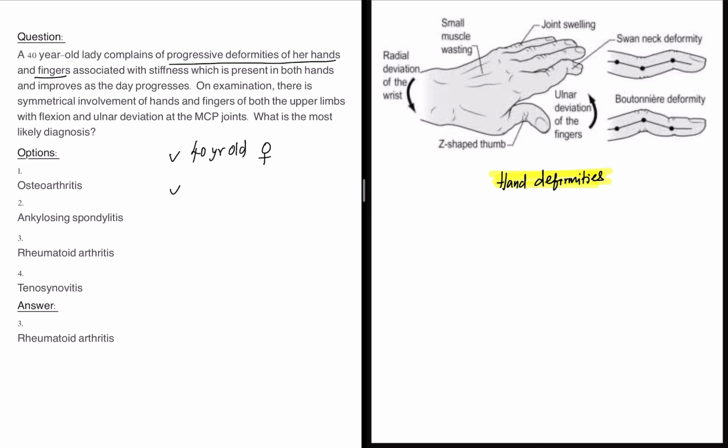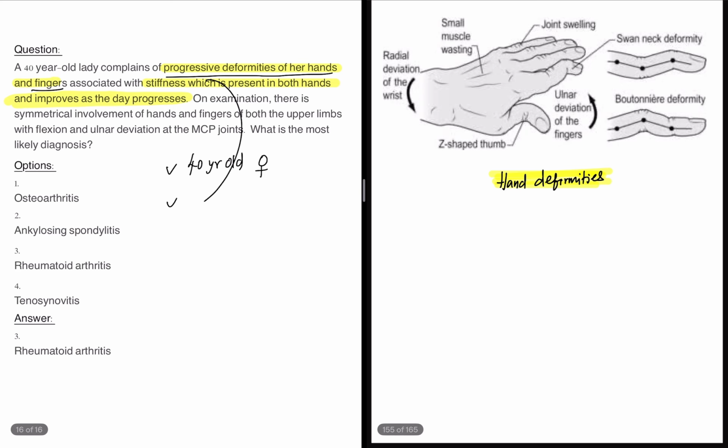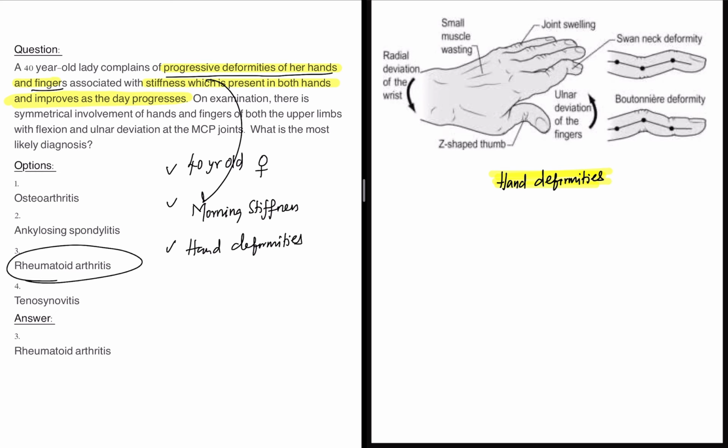Okay, so the classical picture of rheumatoid arthritis is given here, that there is progressive deformities of hands and fingers. There is stiffness which is present in hands and improves as the day progresses. So this is a classical presentation of morning stiffness. There is a female of 40 years who has hand deformities. All these are pointing to our very own diagnosis, that is rheumatoid arthritis.